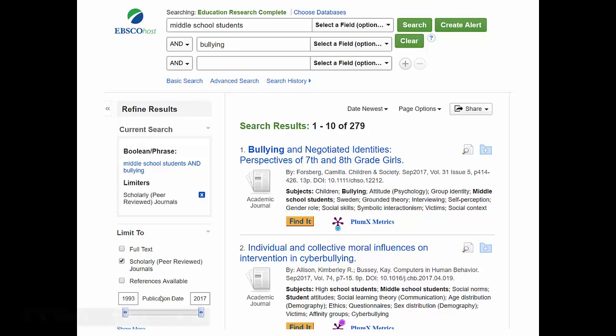The next thing I look at is over here at the publication date range. This is the date range of the articles in this list. In this case, it's 1993 to 2017. So keep that in mind whenever you are running a search and you have a requirement that says you have to use recent publications, like something in the last 15 years. You might be able to adjust those dates there and see just what's been published during that specific date range. Again, if you forget to select scholarly peer-reviewed journals on the limiter on that first screen, you can do it here as well. Whenever you start adding filters, it's going to keep track of what you're doing in your current search box here. That's very helpful, and it comes into play a little bit later when we really start using these filters.